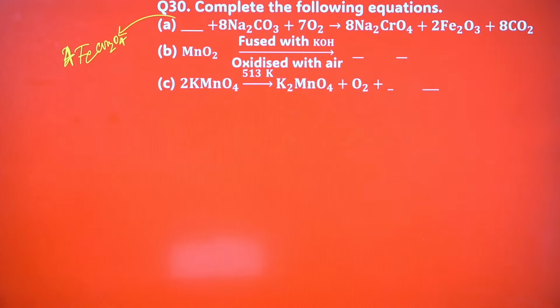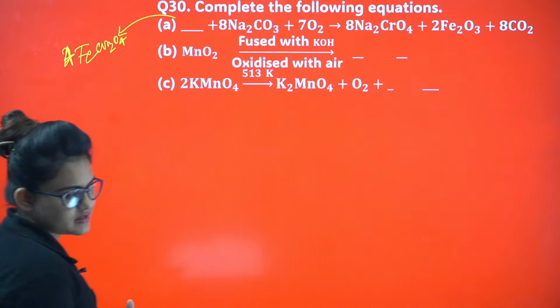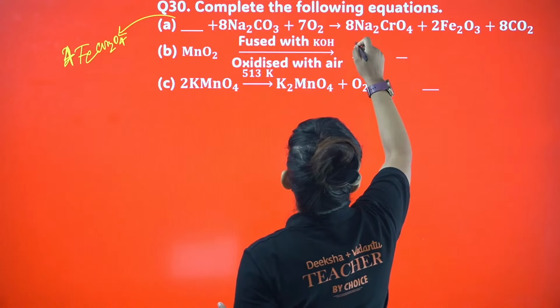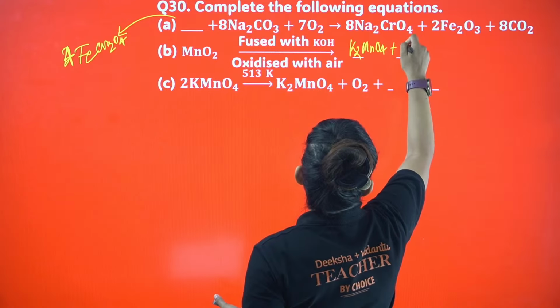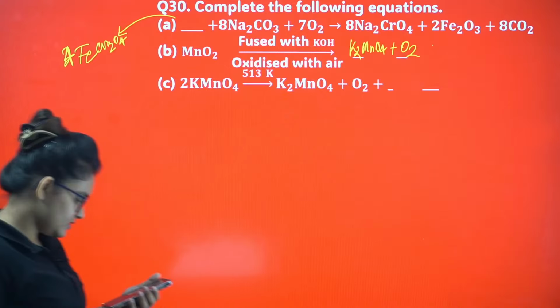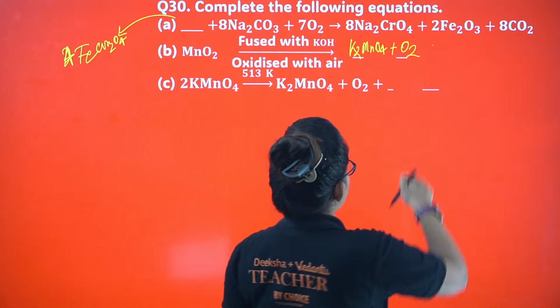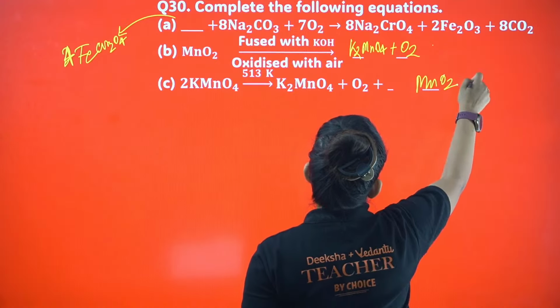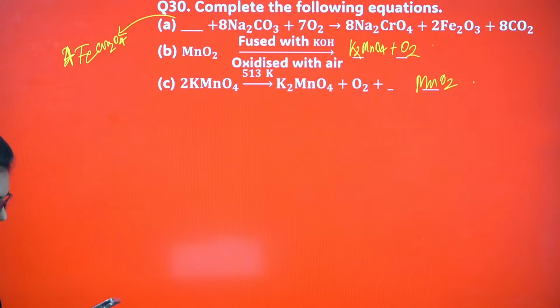And for this case, you tell me, if MnO2 is fused with KOH, what you are going to get? You will get K2MnO4 plus O2, right? Next, if you heat KMnO4, you will end up with K2MnO4 plus oxygen plus MnO2. Okay, I guess it's clear. Yeah, let's proceed further.